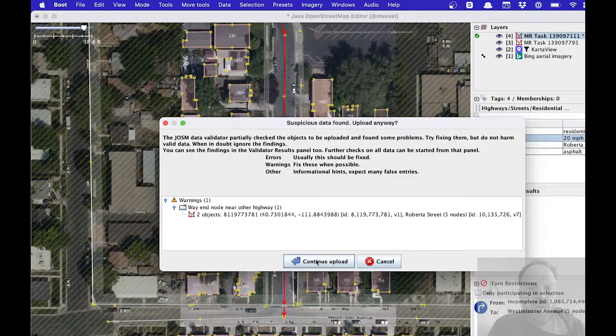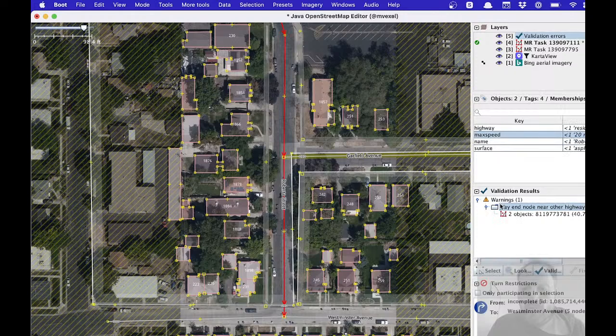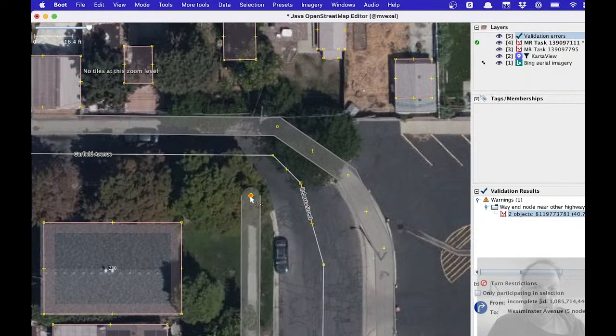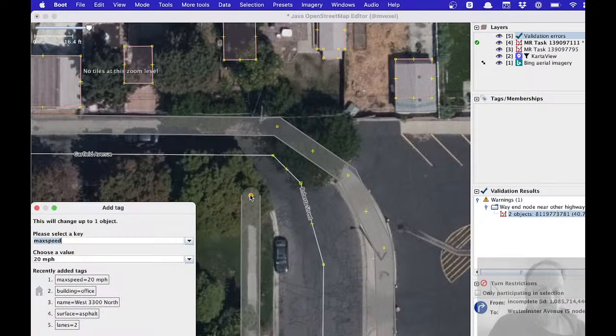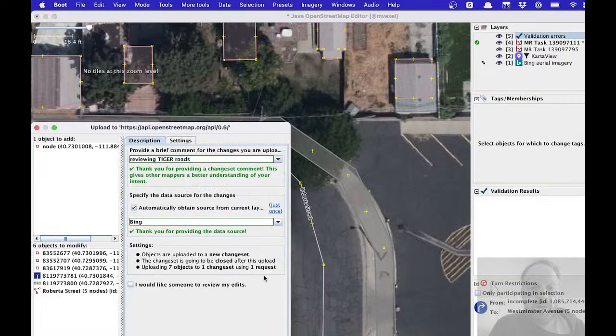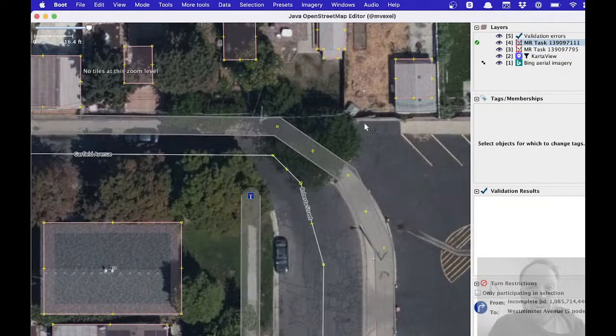That's usually a sidewalk that's a dead end. I can look at it. Yeah, see, there's a lot of sidewalks that I can add an exit tag because it's a dead end sidewalk, but it's not really what I was doing. So here it is, and I can just keep working on that.